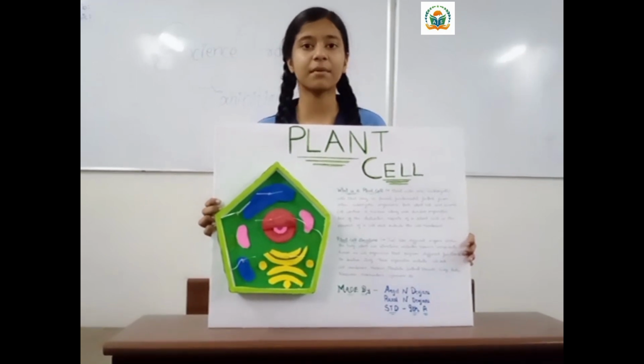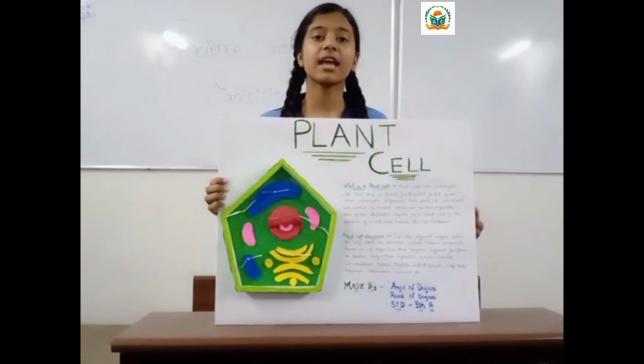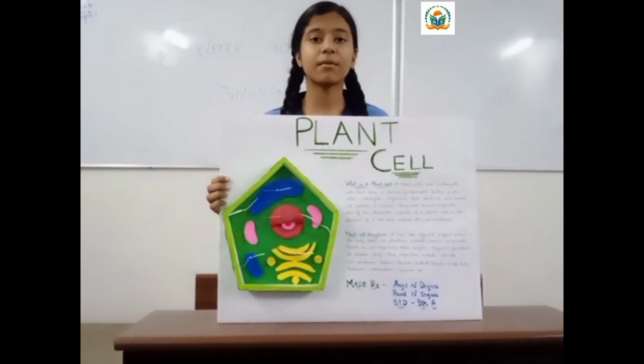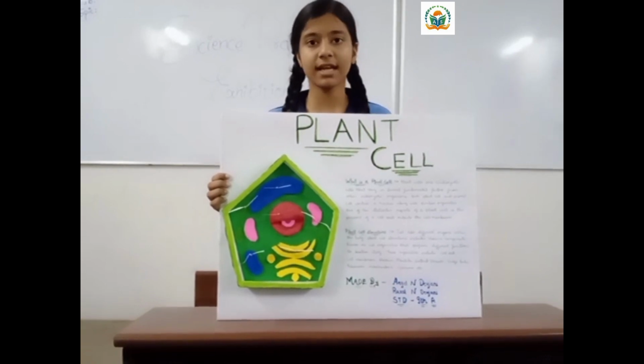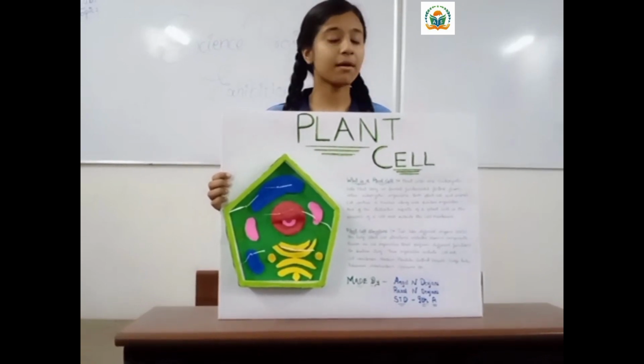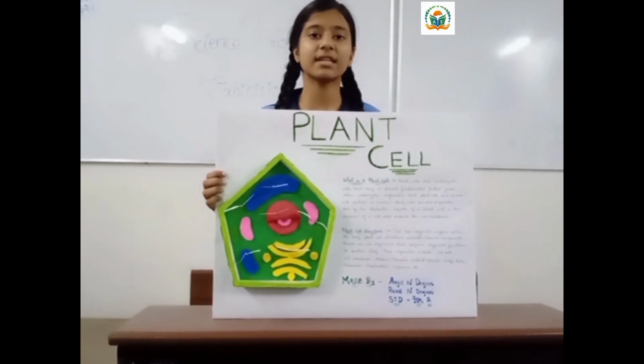I am here to describe the plant cell. Plant cells are eukaryotic cells that differ in several fundamental factors from other eukaryotic organisms. Both plant cells and animal cells contain a nucleus. The distinctive aspect of a plant cell is the presence of a cell wall outside the cell membrane.